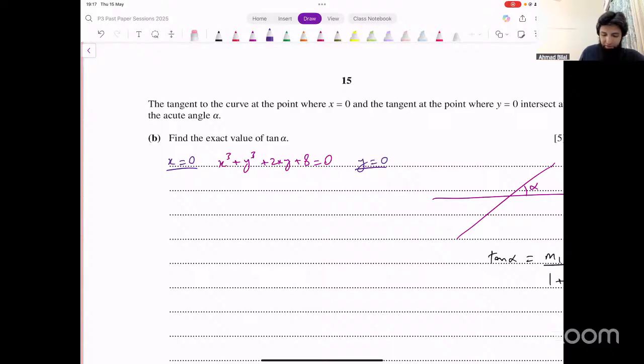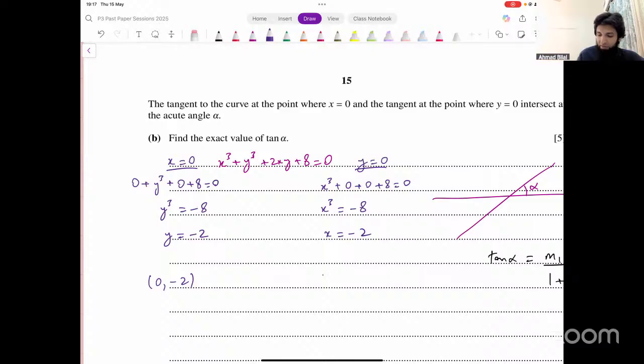Let's figure that out. If x is 0, we get 0 plus y cubed plus 0 plus 8 equals 0. Y cubed equals minus 8. Y equals minus 2. So this first point that we're talking about is (0, -2). If y is equal to 0, we get x cubed plus 0 plus 0 plus 8 equals 0. And that also gives us x cubed equals minus 8, and the value of x turns out to be minus 2. So the other point is (-2, 0).